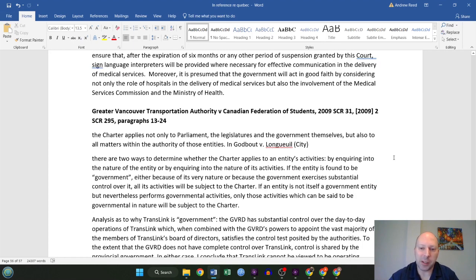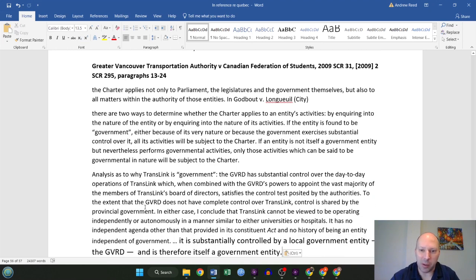The final case in Part 11 here, under whether the charter applies, is from Greater Vancouver Transportation Authority. And this one, also a great case, I just narrowed down to the paragraphs in the syllabus, which say some points from those. The charter applies not only to Parliament, the legislators and the government themselves, but also to all matters within the authority of those entities. There are two ways to determine whether the charter applies to an entity's activities: by inquiring into the nature of the entity or by inquiring into the nature of its activities.